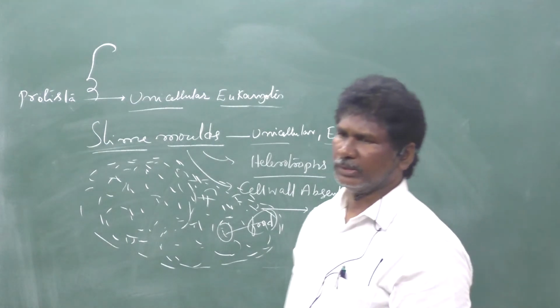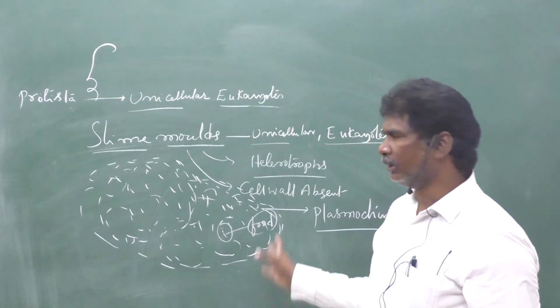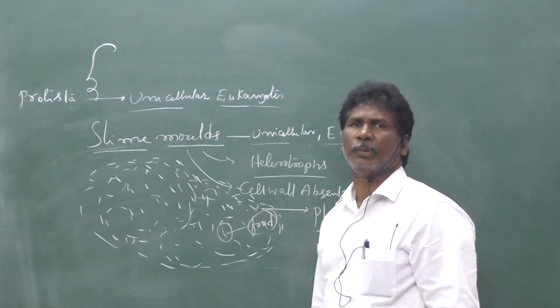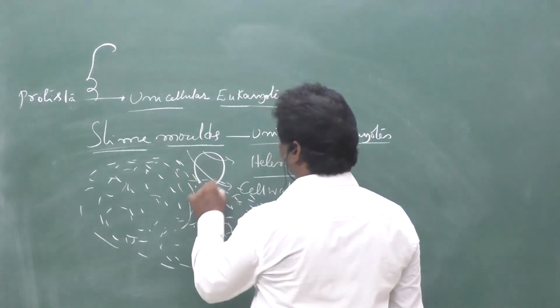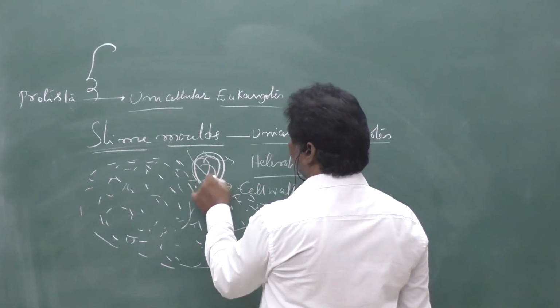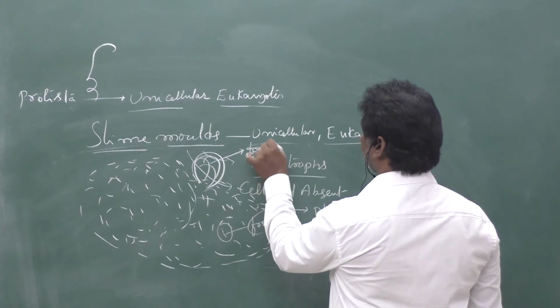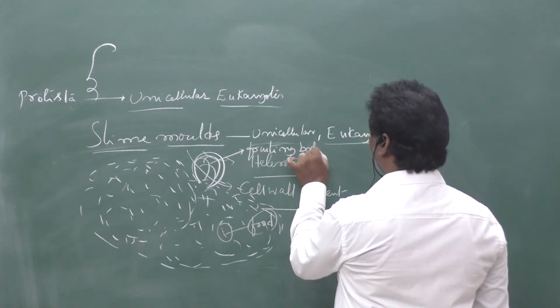That plasmodium also does not have any cell walls. But during unfavorable conditions, they produce special structures. Those special structures are called fruiting bodies.